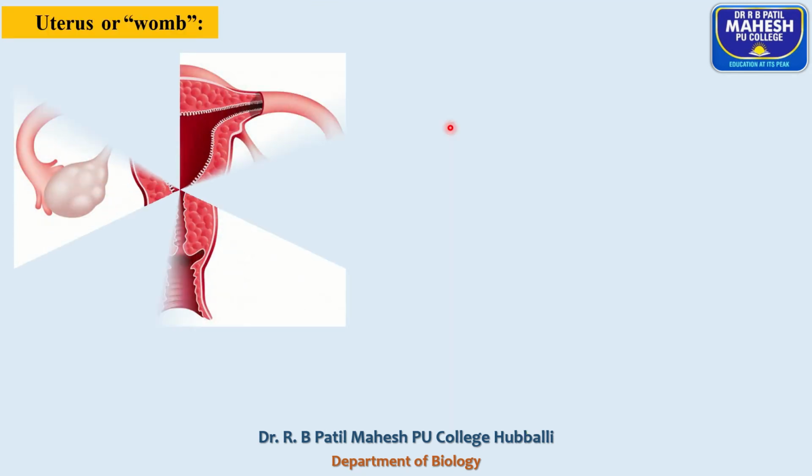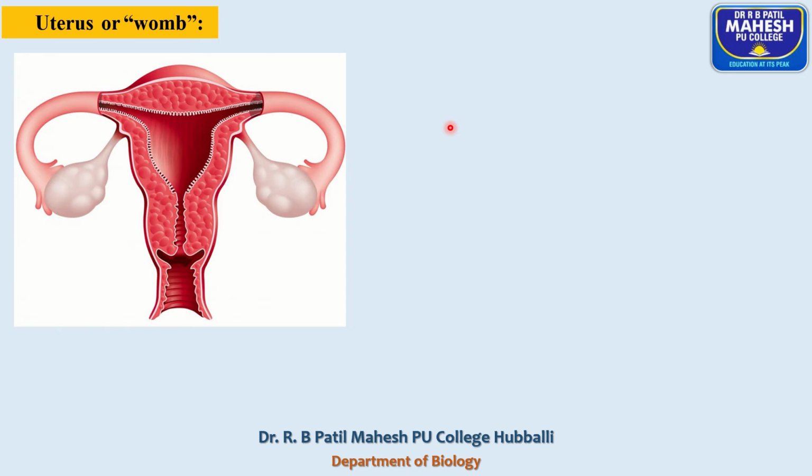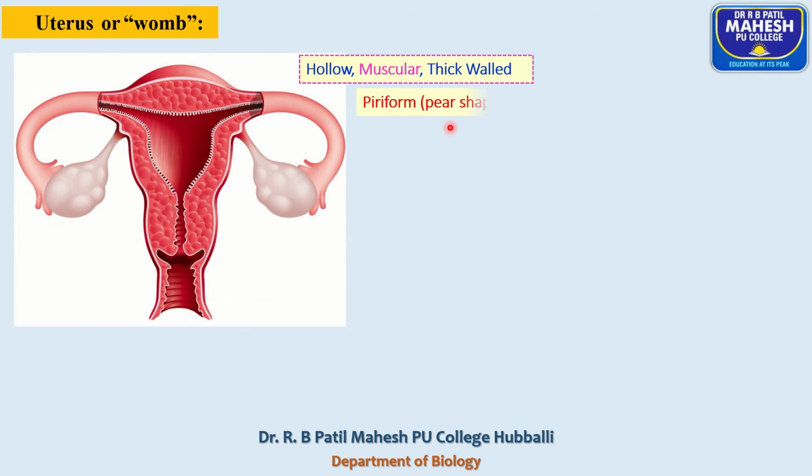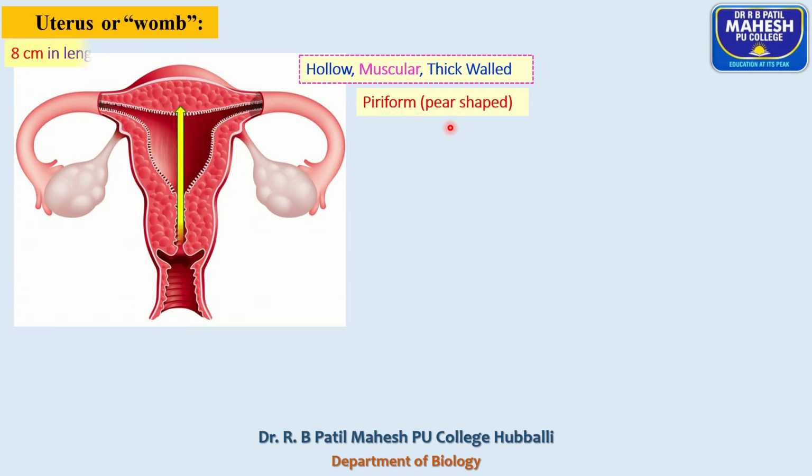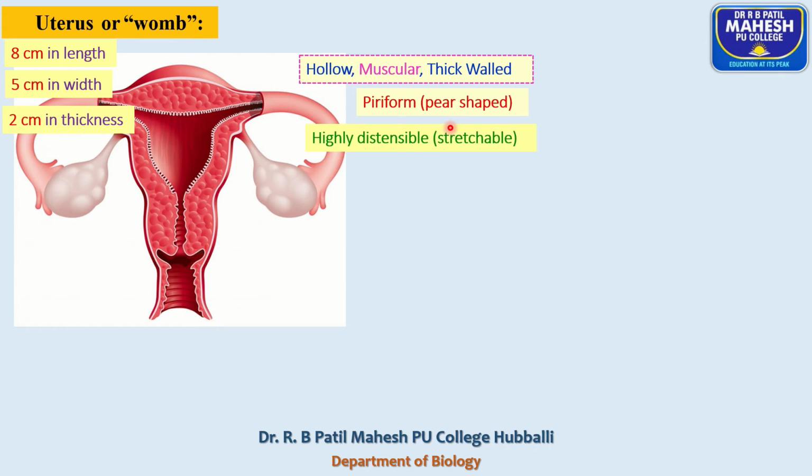Next we'll move on to the uterus or womb. It is a thick-walled, pear-shaped muscular organ, piriform, which measures about 8 centimeters in length, 5 centimeters in width, and 2 centimeters in thickness.